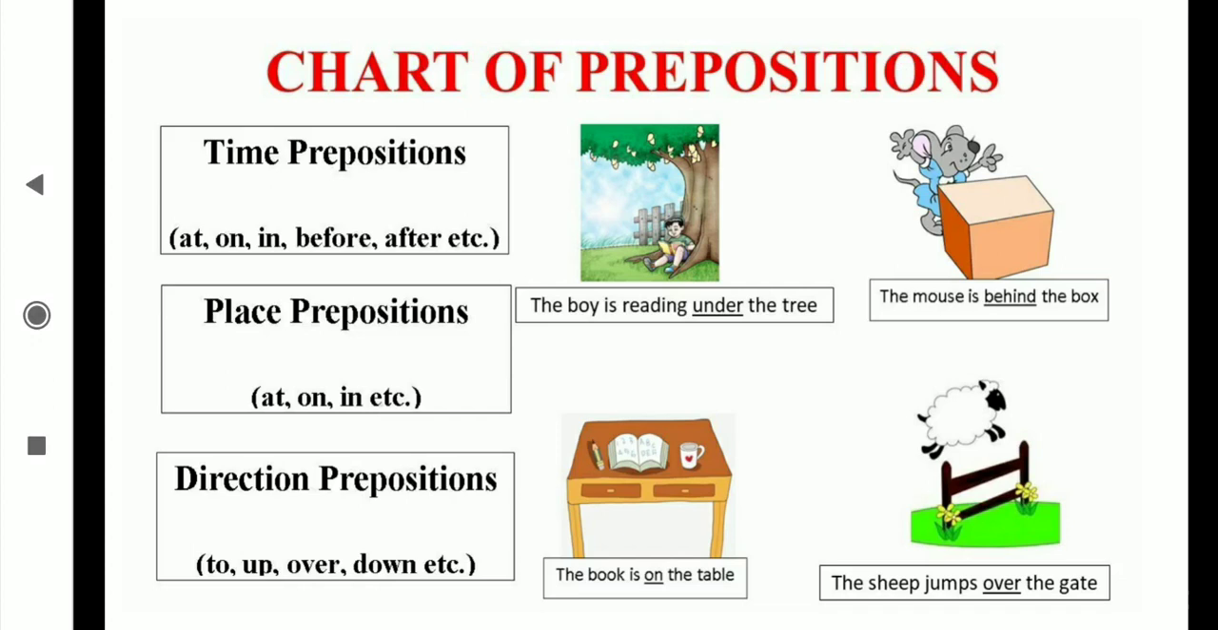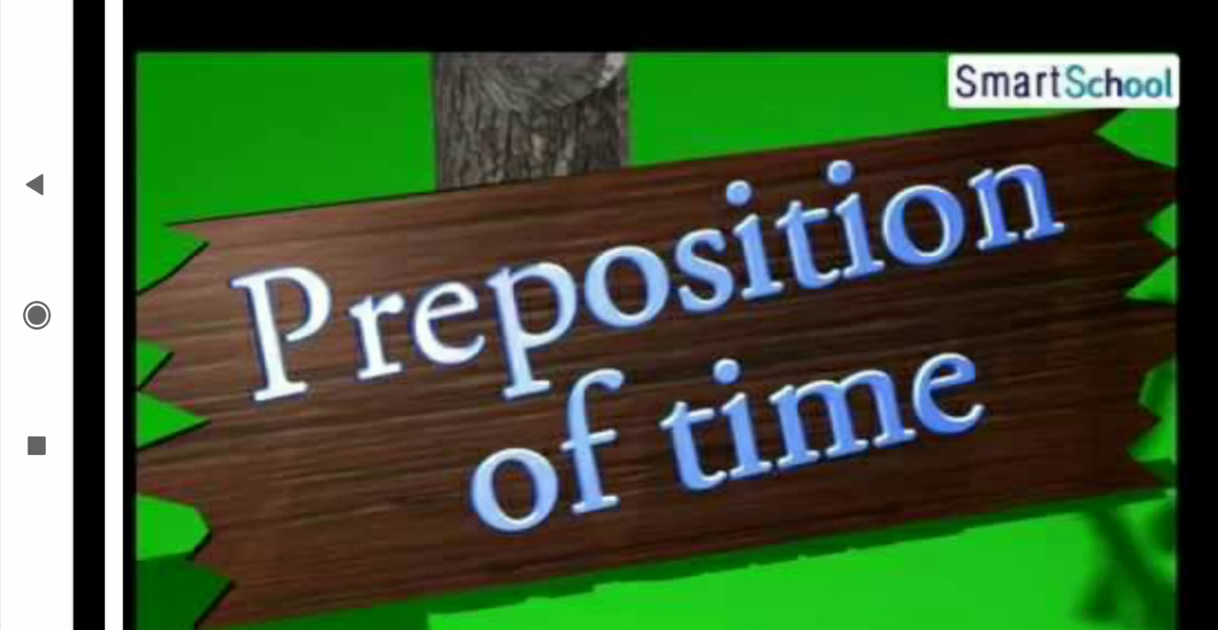Now time prepositions: at, on, in, before, after. Then place, that is position: at, on, in. Direction: to, up, over, down. Then examples: the boy is reading under the tree. The mouse is behind the box. The book is on the table. The sheep jumps over the gate. Now in detail we will see all 3 kinds.